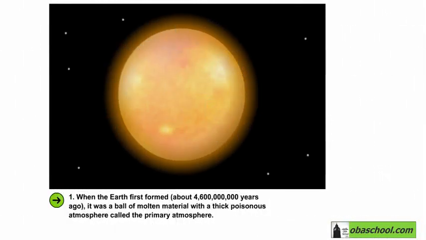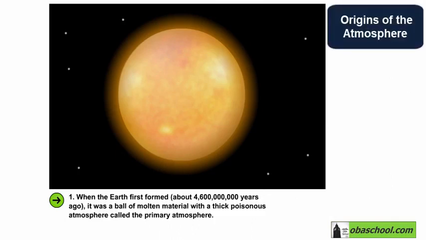In this animation, we will describe the history of the atmosphere. Let's start with the origins of the atmosphere. When the Earth first formed, it was a ball of molten material with a thick poisonous atmosphere which is called the primary atmosphere.